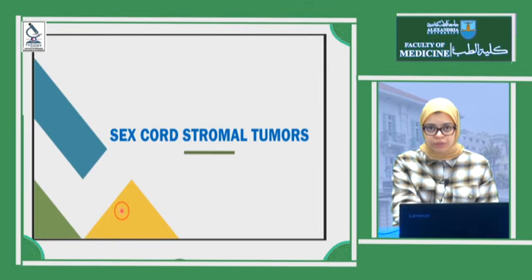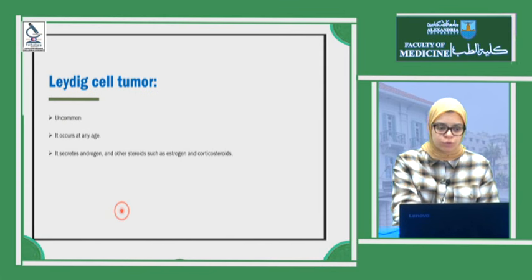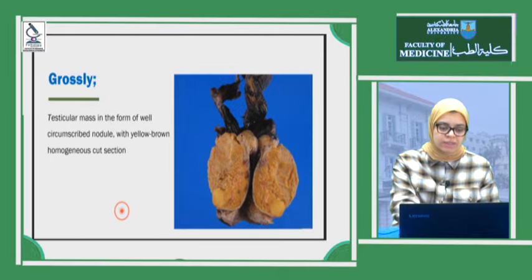Now the sex cord stromal tumors; all of the previous tumors were germ cell tumors. In sex cord stromal tumors, we have Leydig cell tumor. It's a very rare tumor, occurs at any age, and secretes androgen, so it has manifestations, and other steroids such as estrogen and corticosteroids.